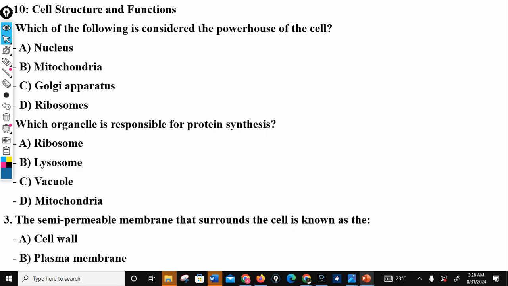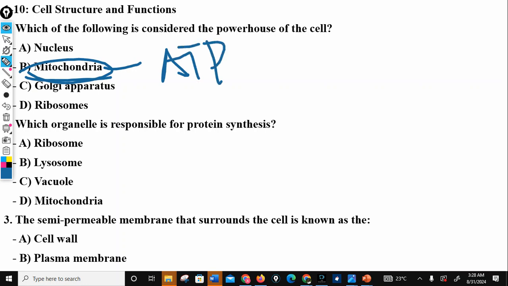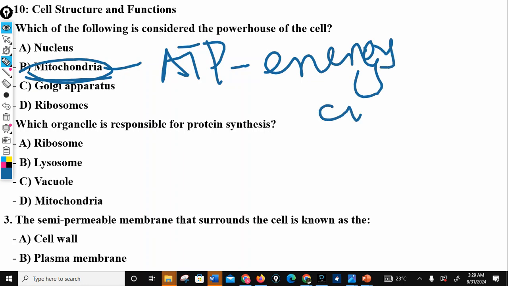The first one says, which of the following is considered as the powers of the cell? Very simple question. The answer to that question is going to be mitochondria, of course, because we've said that the mitochondria are known as the powers of the cell, and that's because they produce ATP. And you remember we said they produce ATP, which stands for what? Adenosine triphosphate. And adenosine triphosphate, I called it the energy currency of the cell, and it's through a process known as respiration.